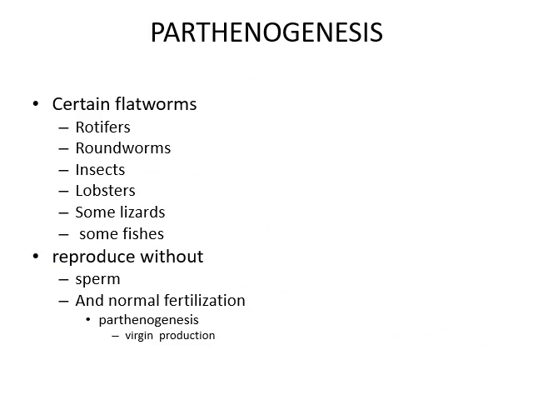Parthenogenesis. Certain flatworms, rotifers, roundworms, insects, lobsters, some lizards, and some fishes reproduce by parthenogenesis. If a male is present, then sexual reproduction takes place, and in certain cases, if only a female is present and there is no male, then they reproduce without sperm and produce another individual. If sperm is present, then normal fertilization. If no sperm, then virgin production is there.